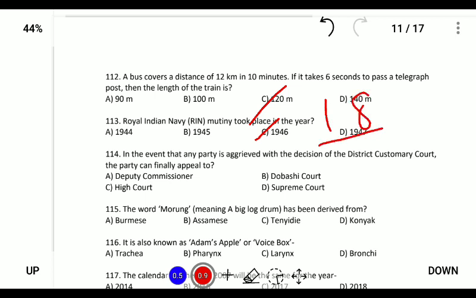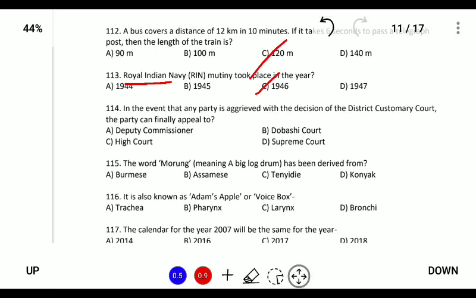As a result, the Royal Indian Navy mutiny led to the sending of the Cabinet Mission immediately, because the British government feared that a revolt in the navy would mean harm to the British Empire itself.